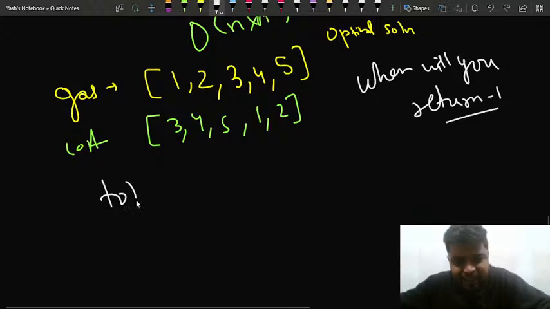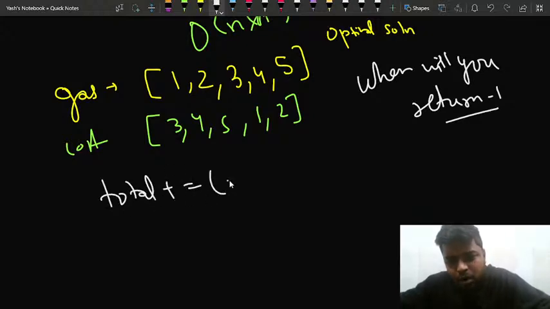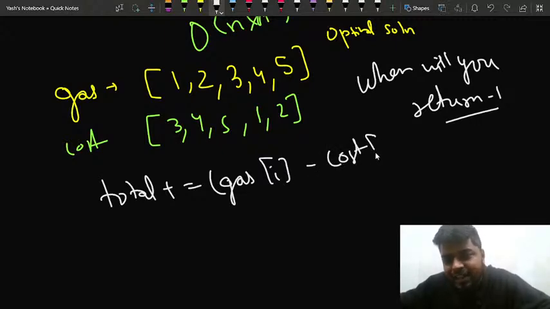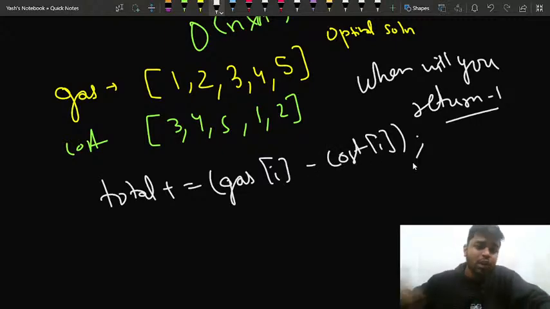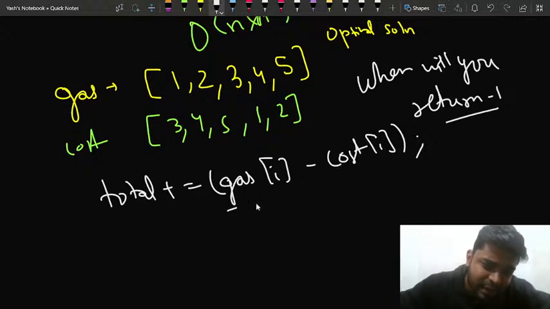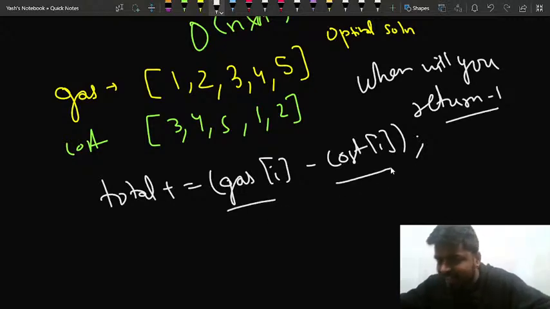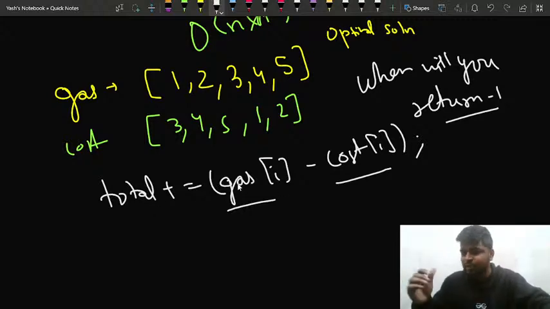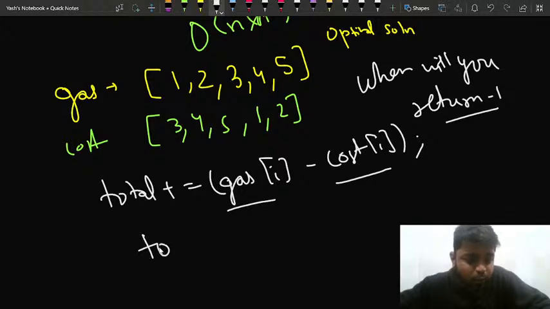So what I will be doing is I can say that my total plus equals the gas that I'll be filling at the ith station minus cost of i. The overall gas that I am filling minus the overall gas that I am spending on my travel, if this difference comes out to be positive or equal to 0, right?